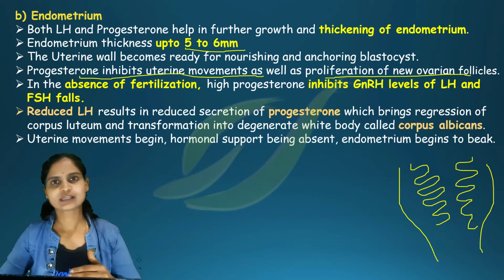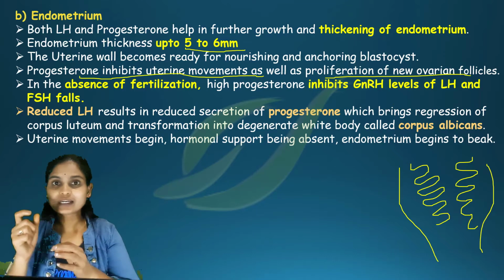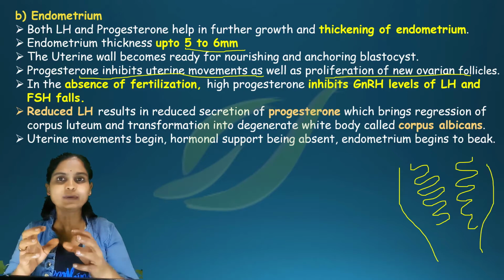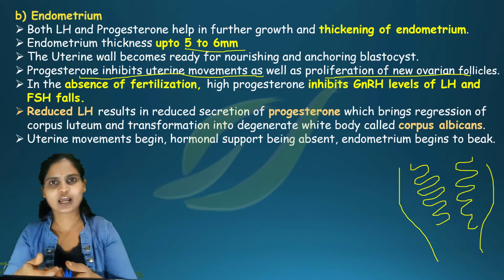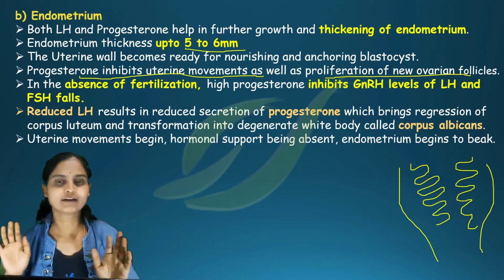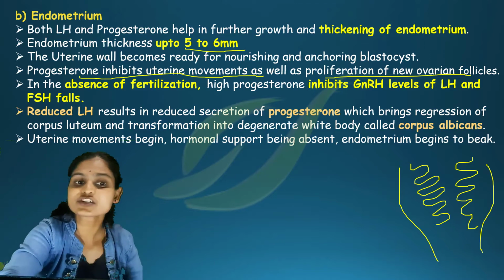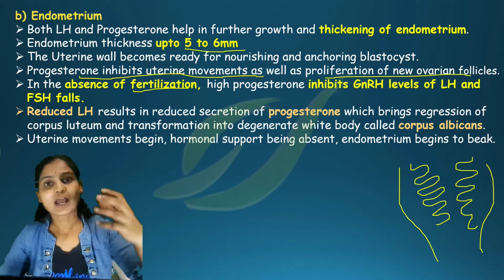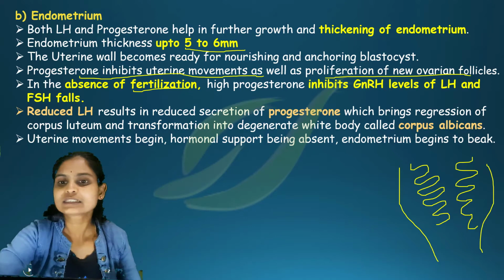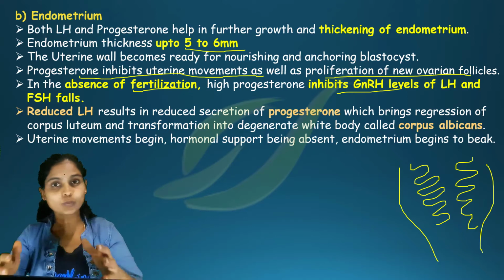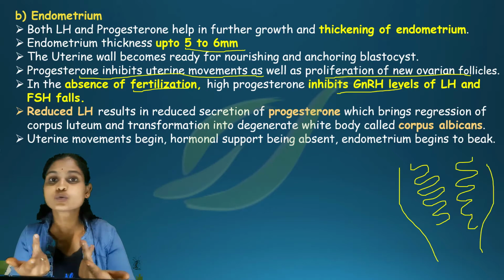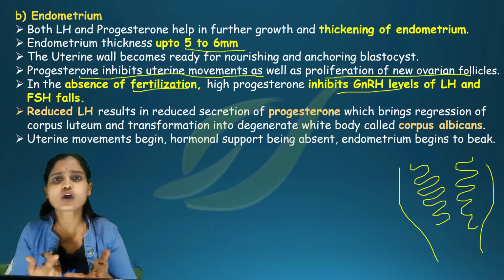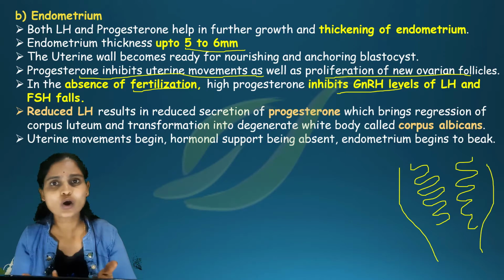And the next thing is, if at all the egg is not fertilized, all these preparations, thinking that the egg may get fertilized, where the uterus is very well developed. So if fertilization does not occur, what happens? The high progesterone which is present starts inhibiting. Now there is no use of the progesterone hormone. See, no fertilization means progesterone hormone is not required. It is a pregnancy hormone.